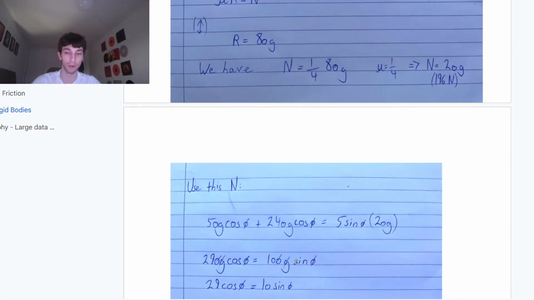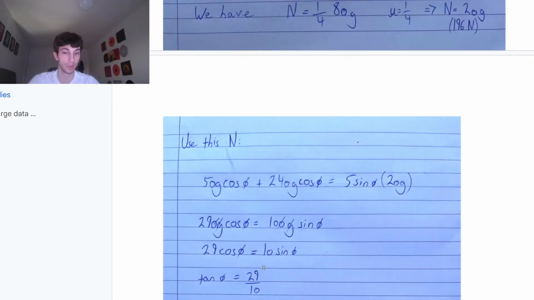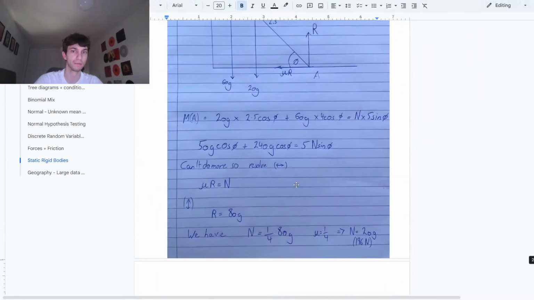Now what we can do is divide both sides by g, and divide both sides by 10, so we have 29 cos phi equals 10 sin phi. From here, we can divide by cos phi, so we get that tan phi equals 29 over 10. I don't think I even answered part A.